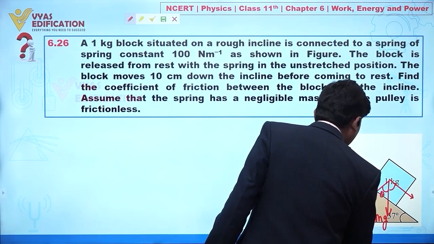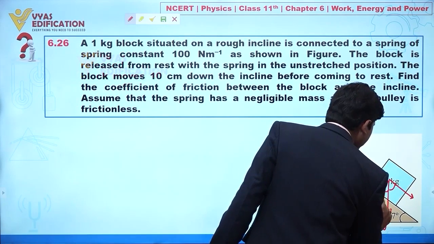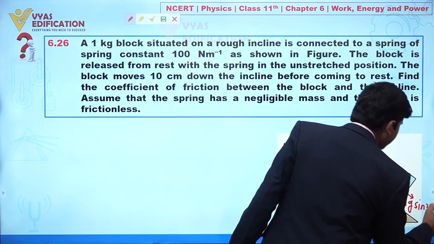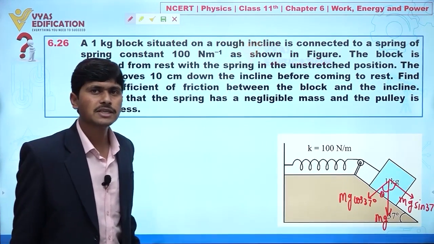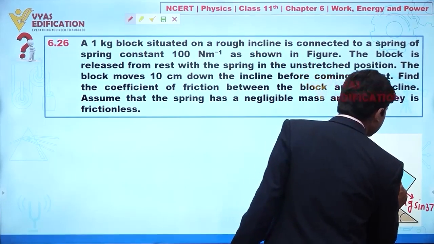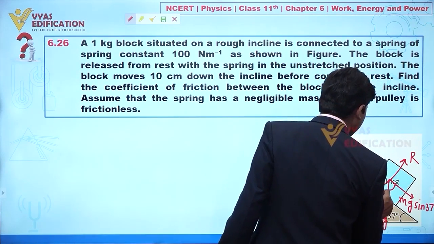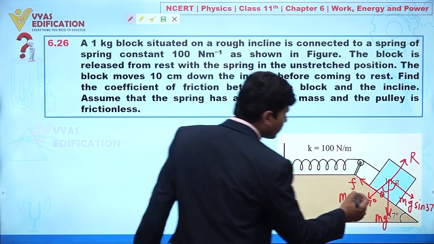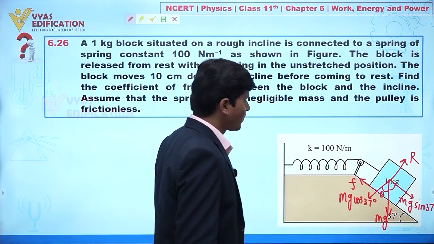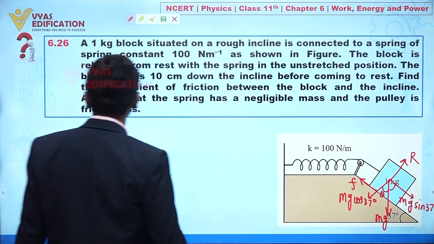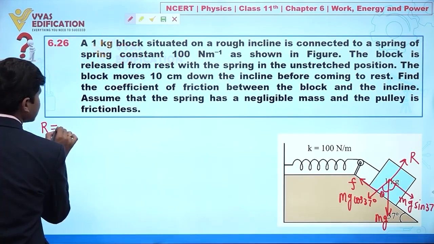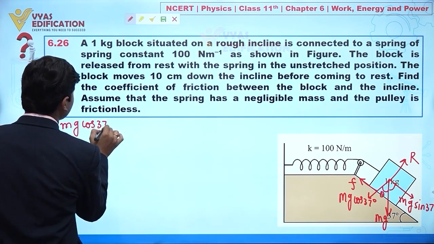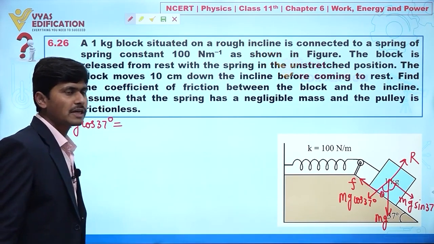So I can say this is mg cos 37 and this is mg sin 37. Clear to everyone? From here we can say here we have reaction, that is R, and this is friction, that is F. So this is the value of friction F. Now in this question we have R. This R is equal to mg cos 37.